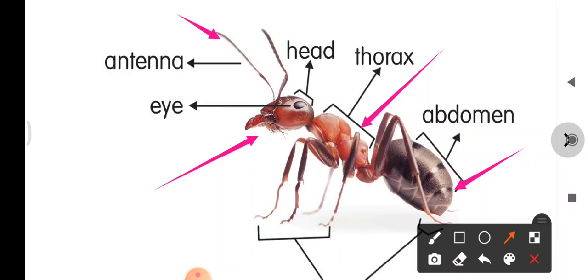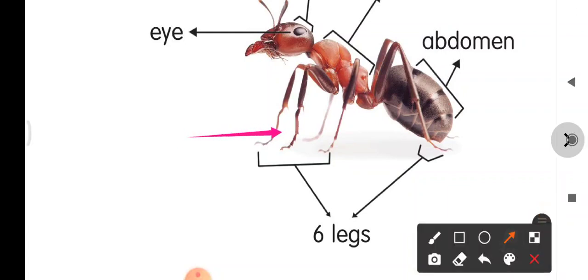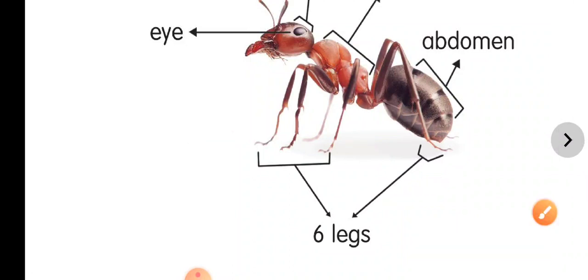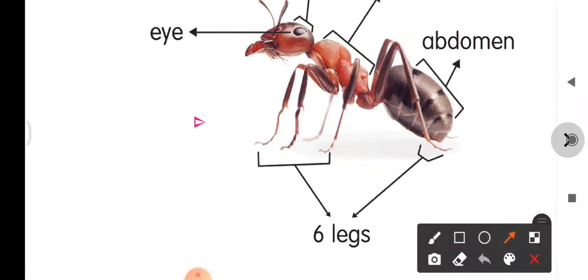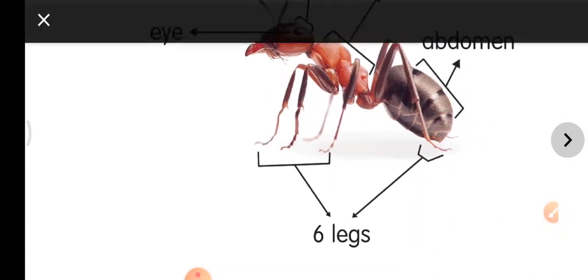And see, the ant has eyes also, right? Eyes, antenna, head, thorax, abdomen and 6 legs, if you can count. How to count? 2 here, 2 here and 2 here. 6 legs. So neatly draw this picture of the ant in your EVS notebook.